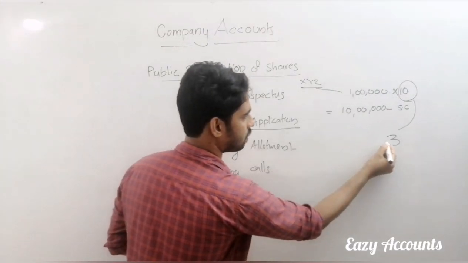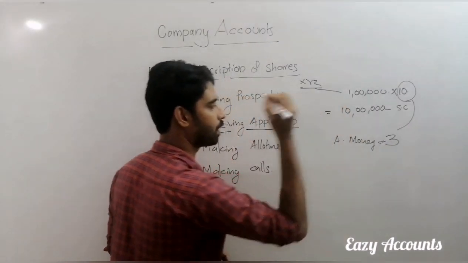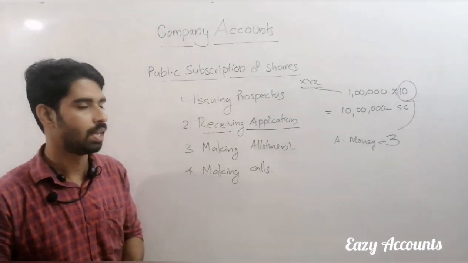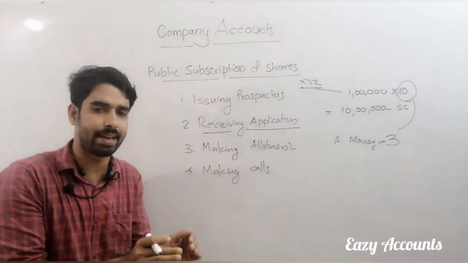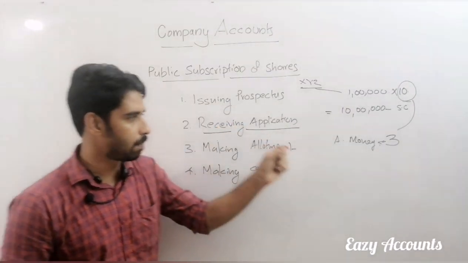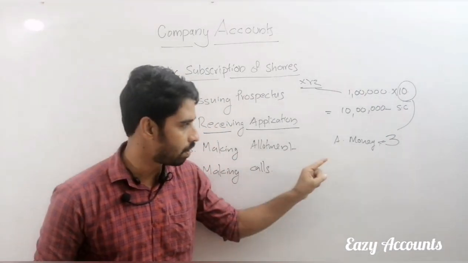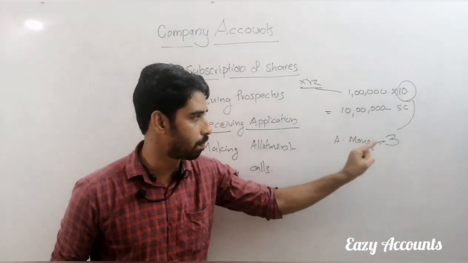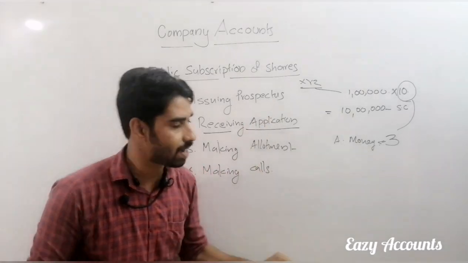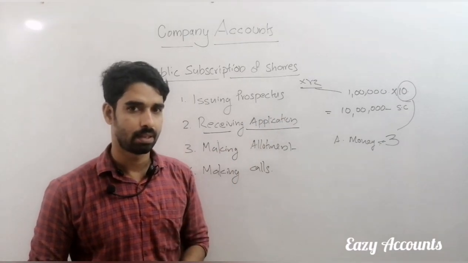That 3 rupees is called application money. That amount is a portion of the face value, called application money, rupees 3. If they are collecting from 1 lakh shareholders, the company can receive 1 lakh into 3.